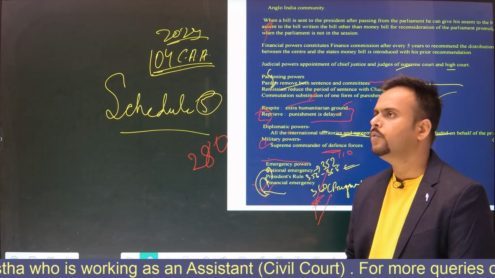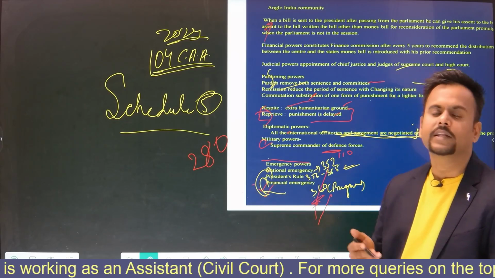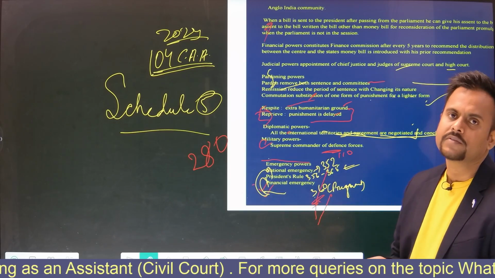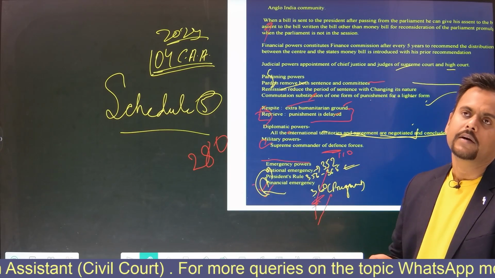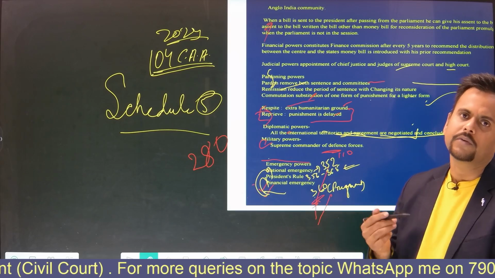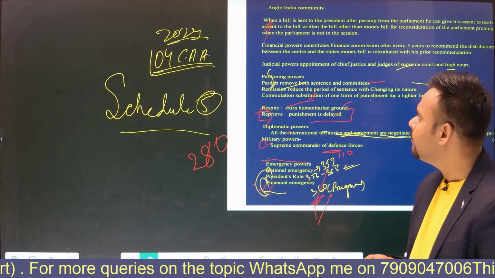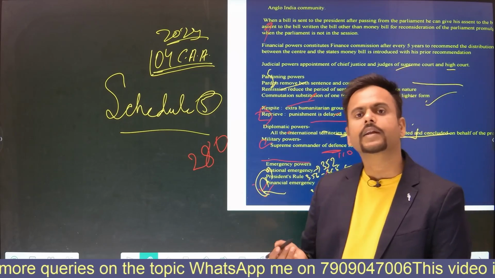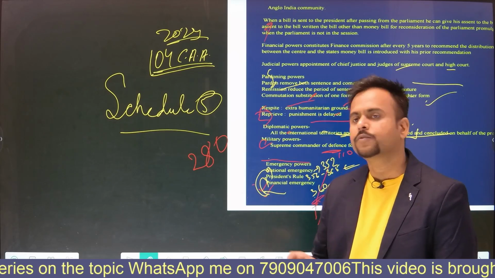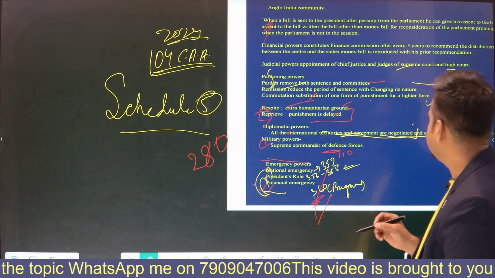Everything you will be able to answer. And in my next class, I will give some questions related to the president, so that you will evaluate yourself and gain more confidence for solving these questions. Okay.